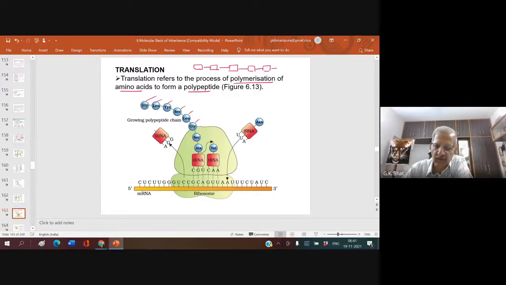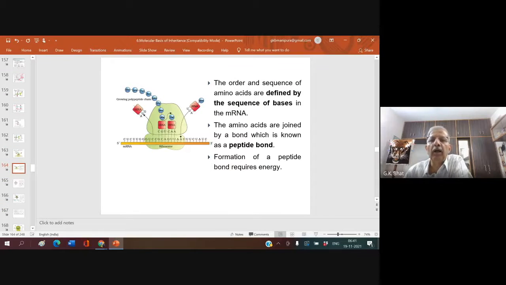Now, let us study a little bit in detail. The order and sequence of amino acids are defined by the sequence of bases in mRNA. So which amino acid should come here is decided by codons on mRNA.